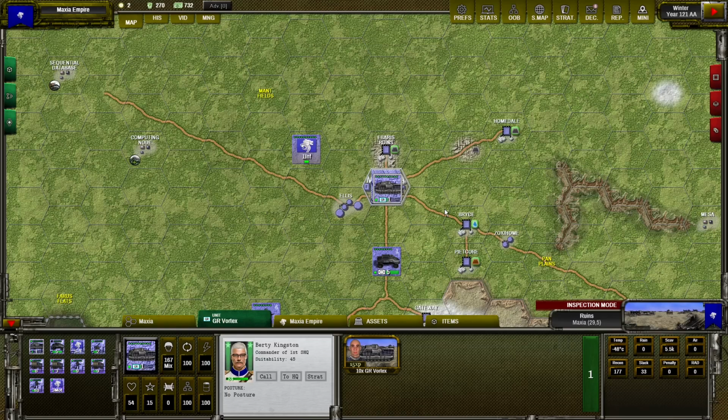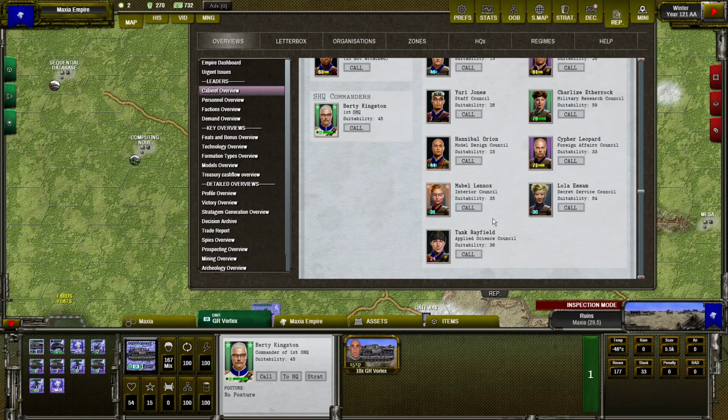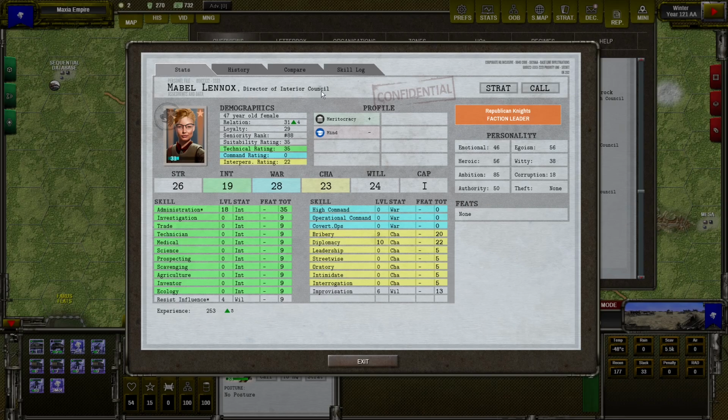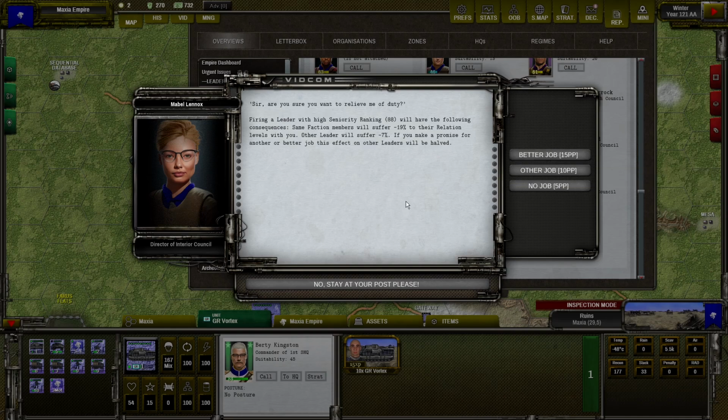So the opposite of giving someone a job is to dismiss people and relieve commanders from the existing job. If you go to our cabinet, we can see that there are some unhappy leaders. And for example, she is not capable at all. So as a director of Interior Council, she is not very good. And I don't need her. I can call and relieve her. Of course, she can be unhappy. So as you can see, the seniority is also an important factor. The more senior the leader is, the harder it is to relieve him.